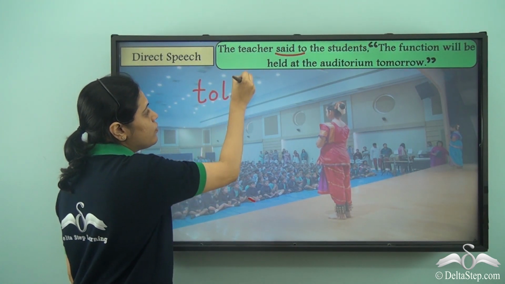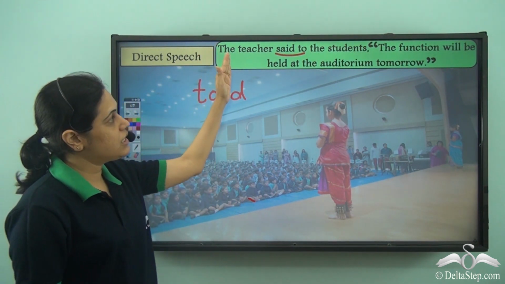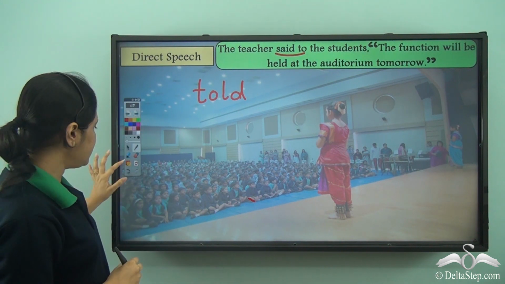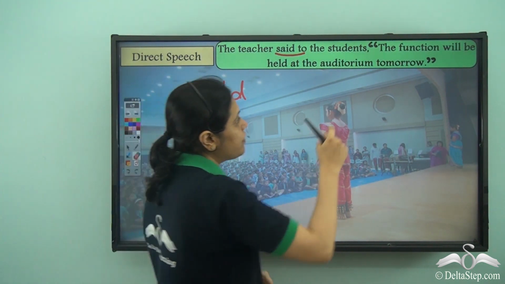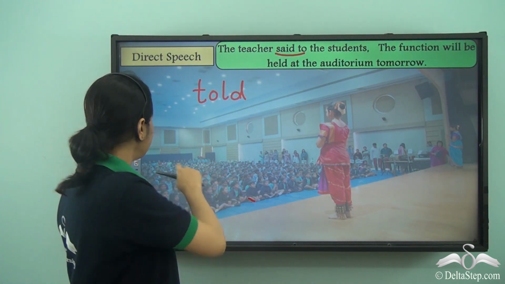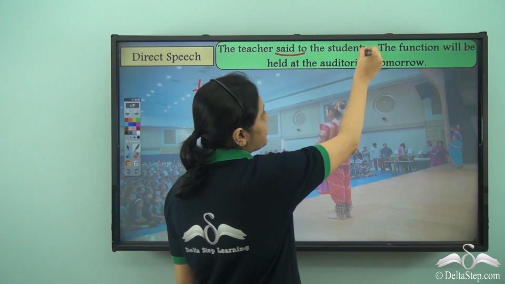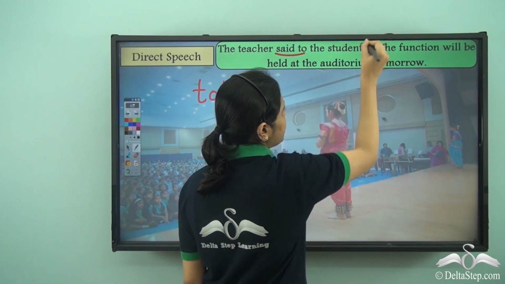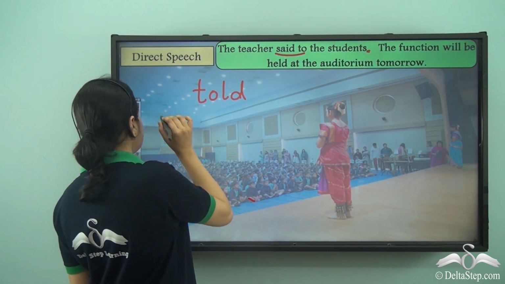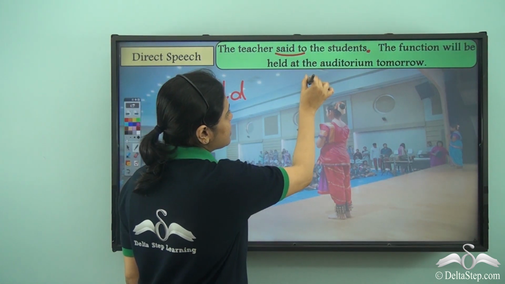So said to will become told. The teacher told the students and the commas will go away. The inverted commas, even this comma will disappear. And instead of this comma, there will be that.